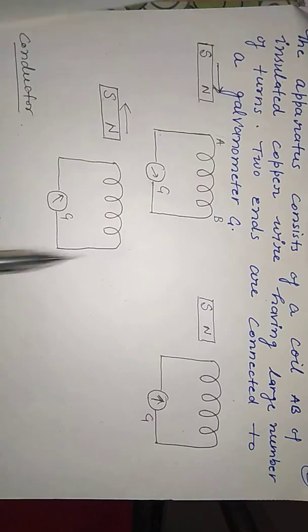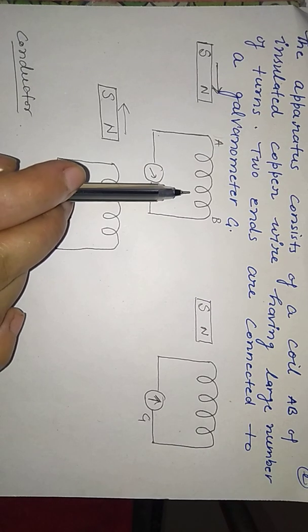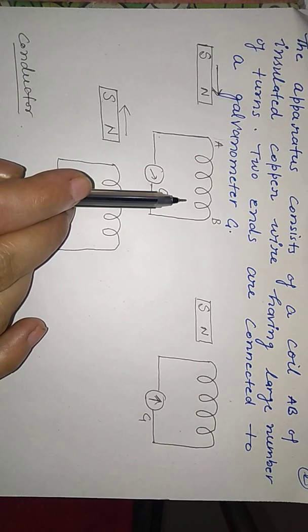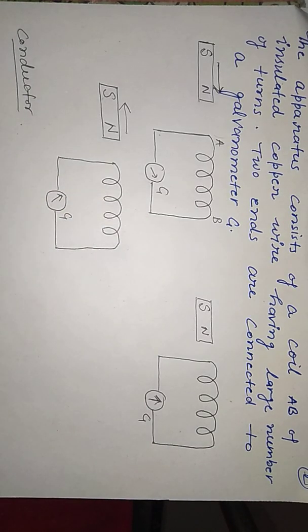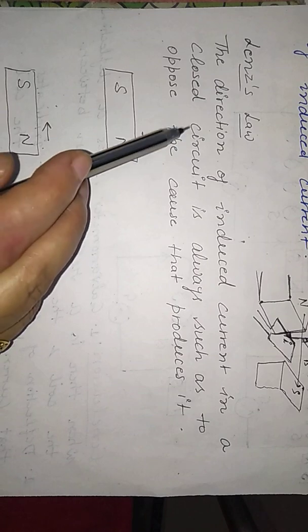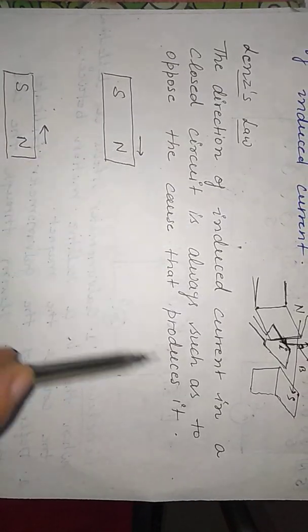Now we have to discuss the direction. With the help of Lenz's law, we can find the direction of the current in the coil. What is this Lenz's law? According to this, the direction of induced current in a closed circuit is always such as to oppose the cause that produces it.